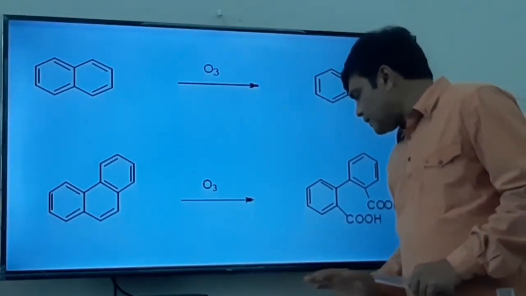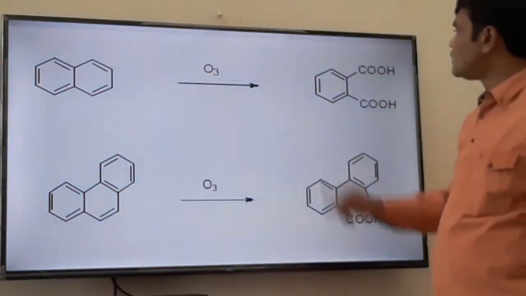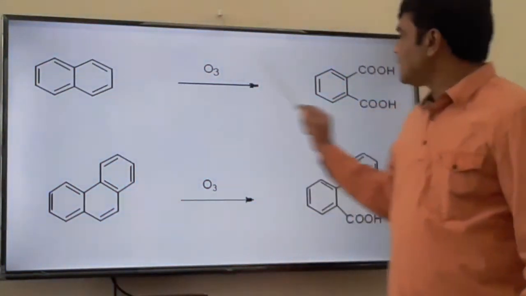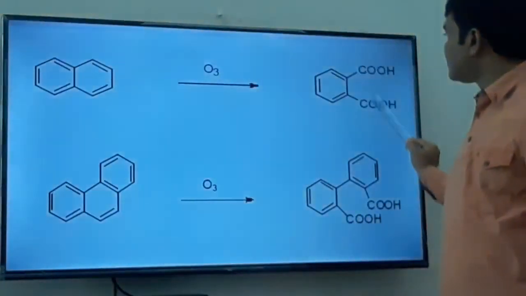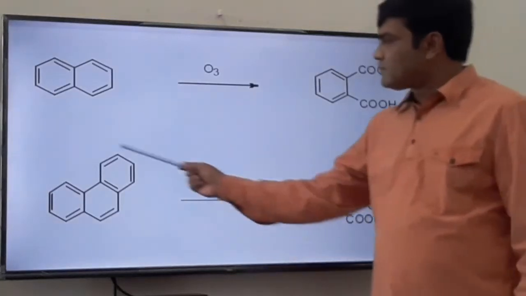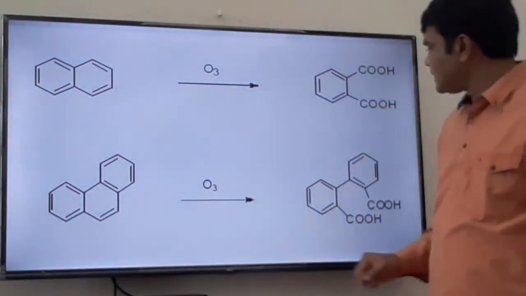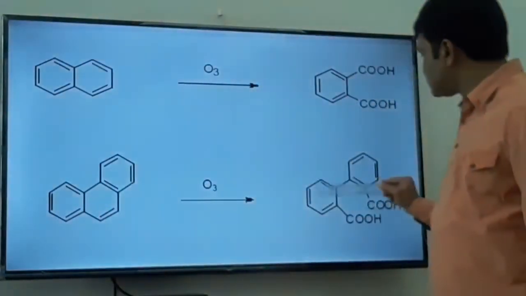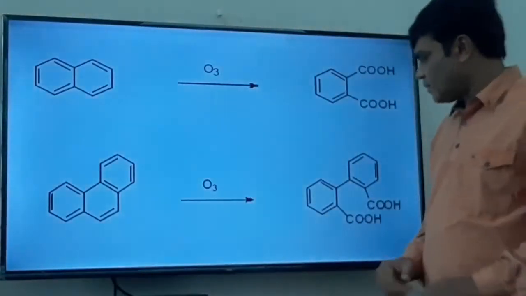Okay, now see this one. This is naphthalene on ozonolysis. One benzene ring remains as it is, and another ring opens, and we get phthalic acid. This is phenanthrene, on ozonolysis converted into a dicarboxylic acid. These two phenyl rings remain as they are, and this ring cleavage takes place, and we get a dicarboxylic acid.